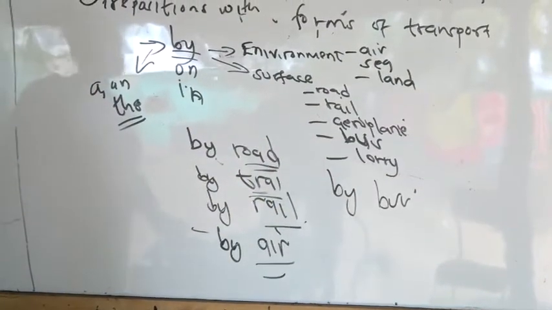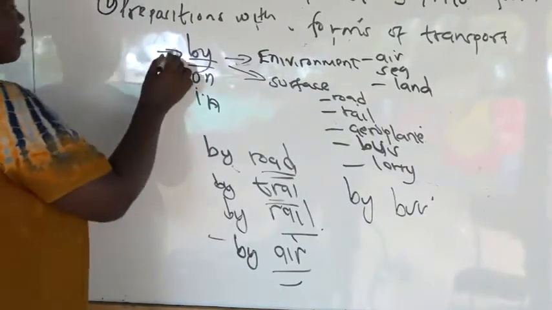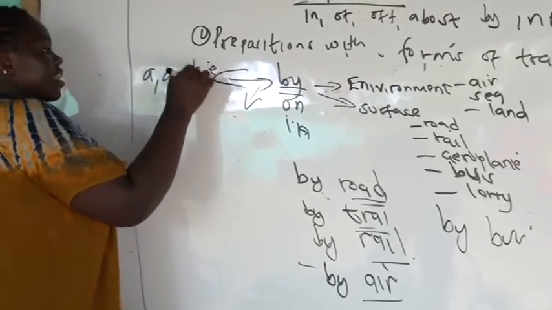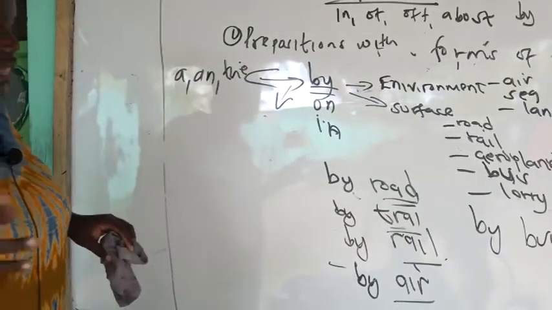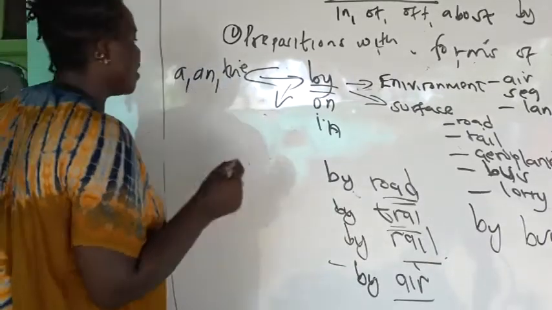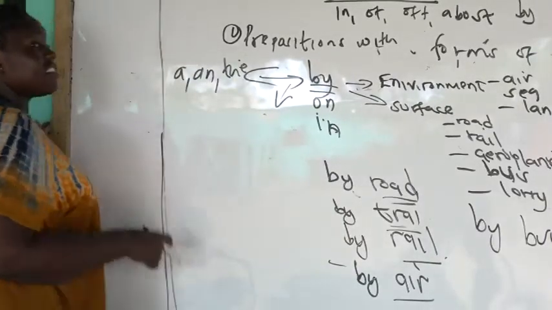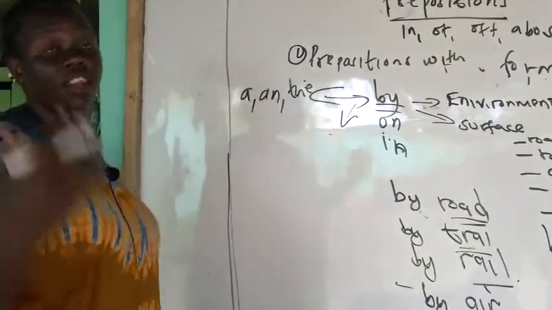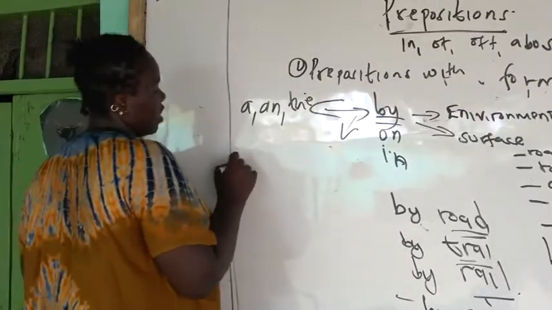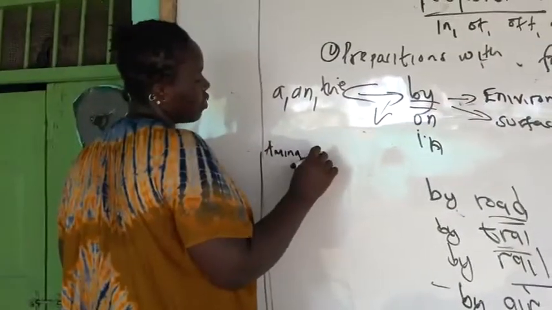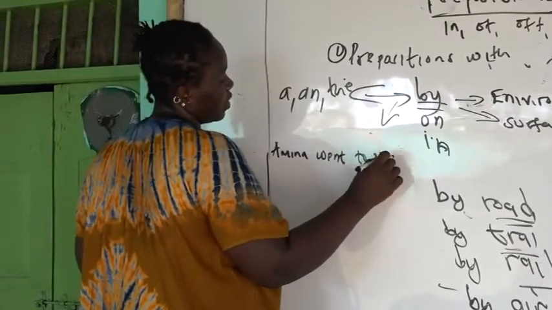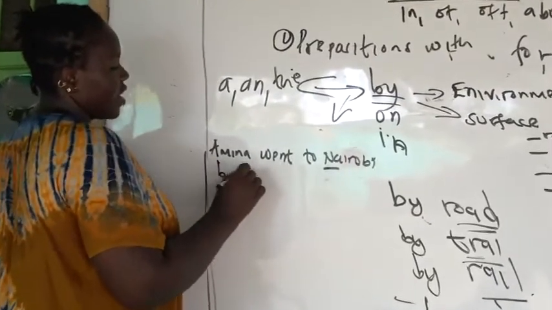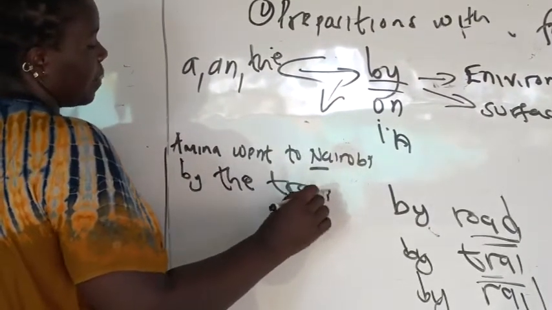Now, if you add an article, the sentence becomes wrong. What you have to keep in mind is that by does not take the articles a, an, or the. So if you find in a sentence, for example, choose a sentence that is wrong, or give the correctly punctuated sentence, or choose a sentence that is grammatically correct, and then somebody says, Amina went to Nairobi, with Nairobi having a capital N, by the train. Amina went to Nairobi by the train.